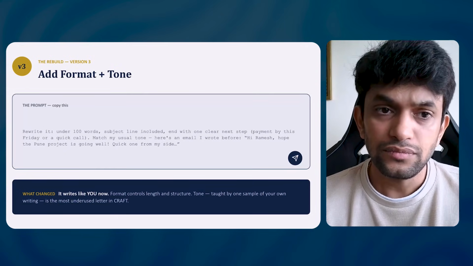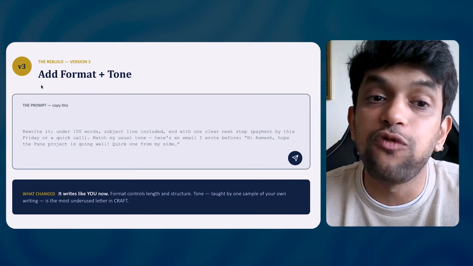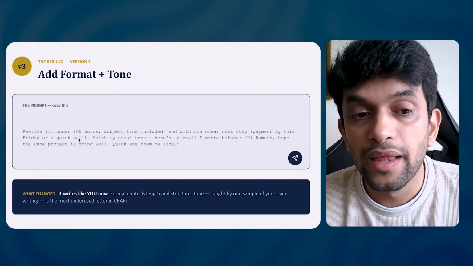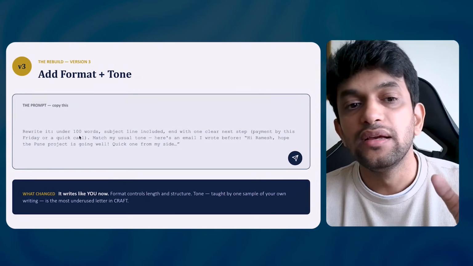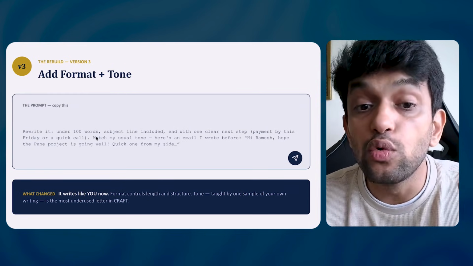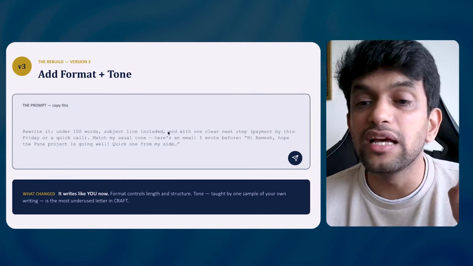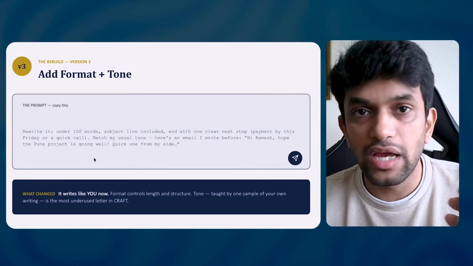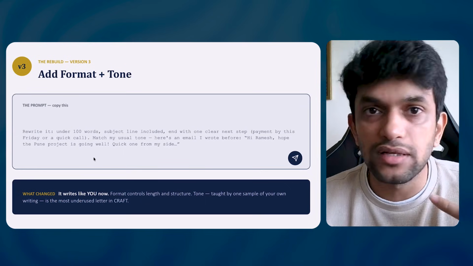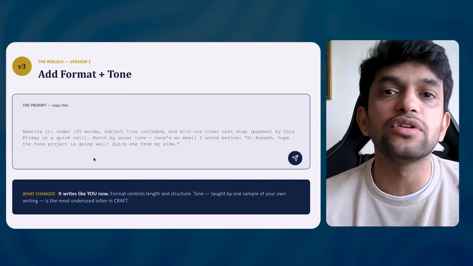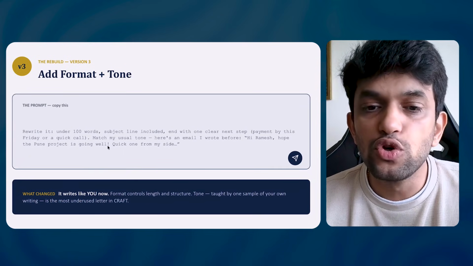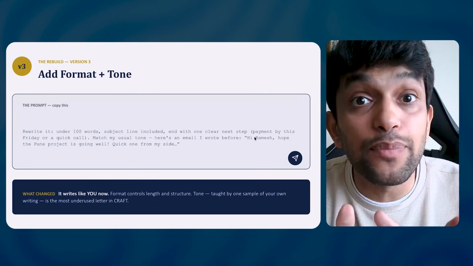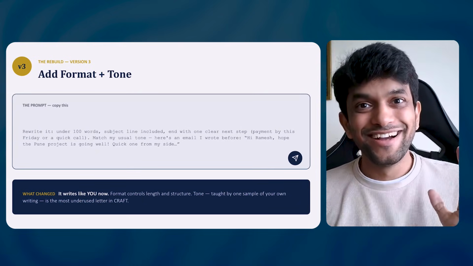Next, how can I make it much better? I can add format and tone as well. Rewrite it under 100 words. In the same prompt, you can say under 100 words, include a subject line, end with one clear next step, payment by this Friday or a quick call. You can ask him to make the payment by Friday, or let's get on a call and you can explain to me why you are delaying it. Match my usual tone. Here's an email I wrote before. Now you are giving it an example of how you write emails.